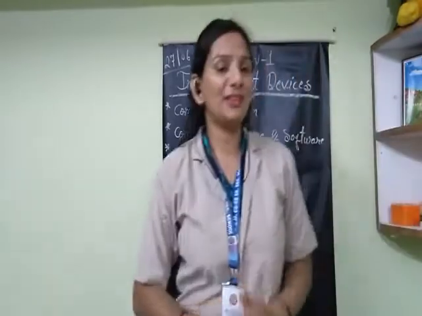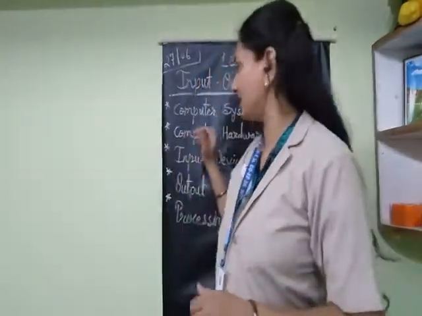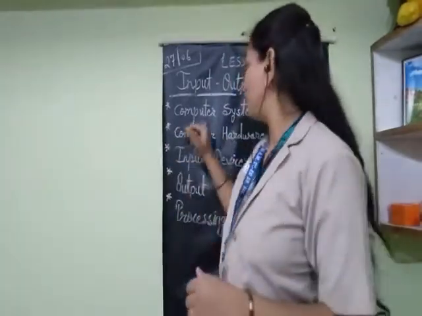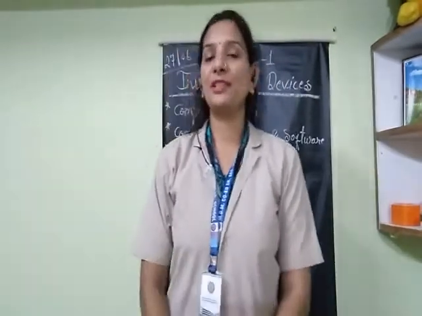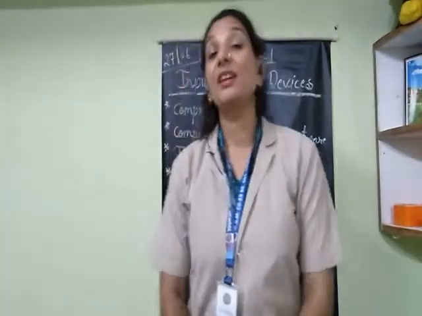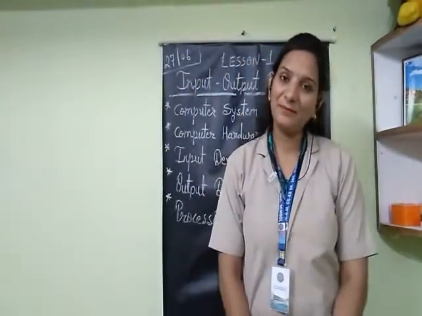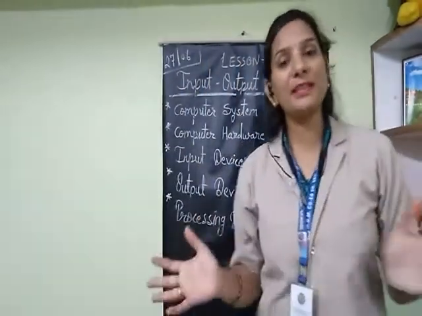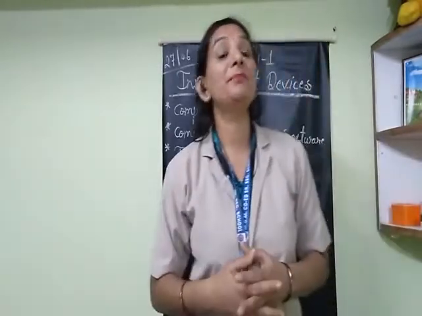So students, what is a computer system? In earlier classes we already discussed it, but computer system is the first topic of this lesson, so we will discuss it again. Computer is an electronic machine. It runs on electricity. It is a magic machine because it can perform various tasks.